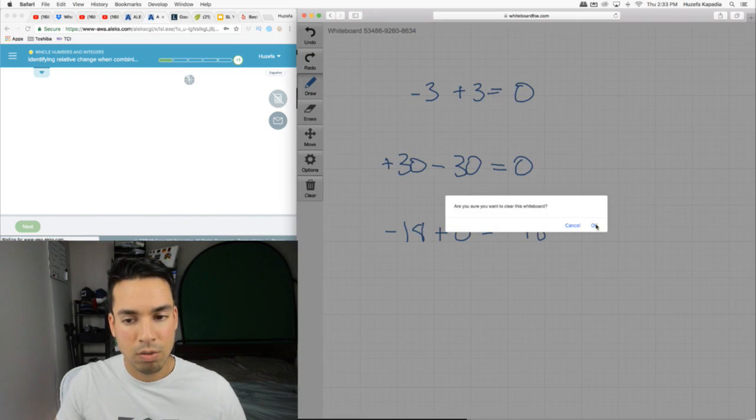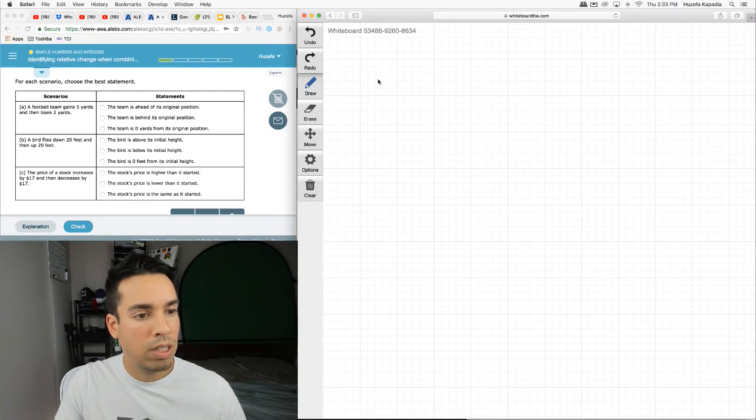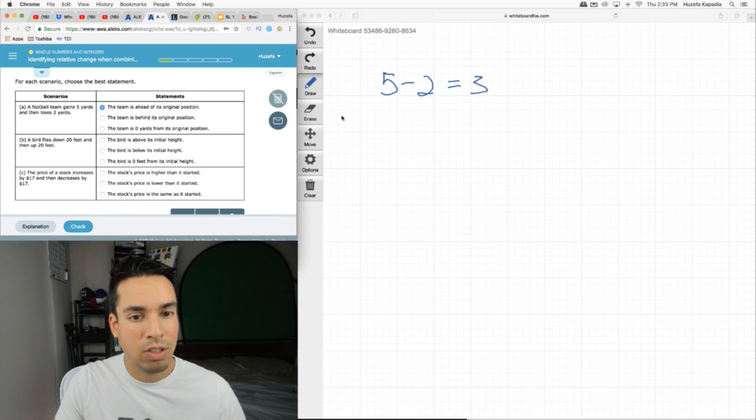Let's go on to the next one here. A football team gains 5 yards, positive 5, and then loses 2 yards. We have a net positive change of positive 3. So the team must be ahead of its original position.